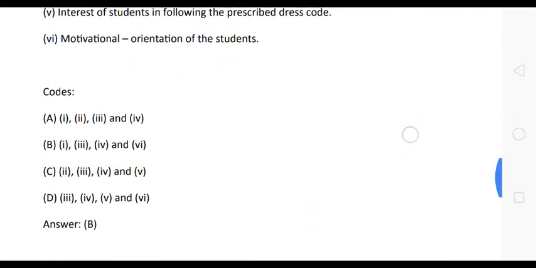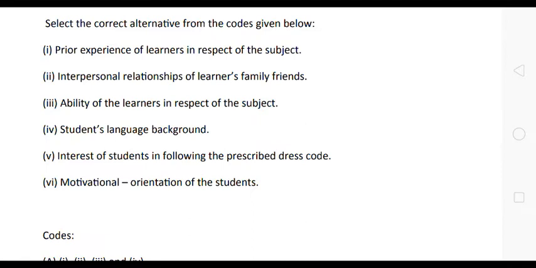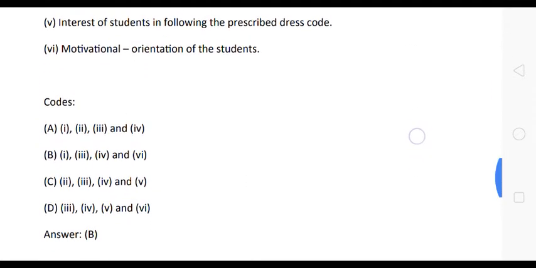Here the correct answer is option B. 1, 3, 4 and 6 are the correct answers. Option B is the correct answer. 1. Prior experience of learners in respect of the subject. This is also true, correct. And 3. Ability of the learners in respect of the subject. This is also correct. 4. Students' language background. This is also correct. 6. Motivational orientation of the students. This is also correct. Okay, friends. Here the option B is the correct answer.